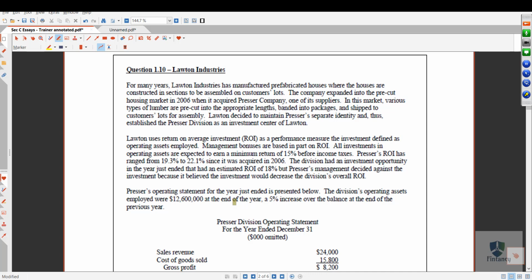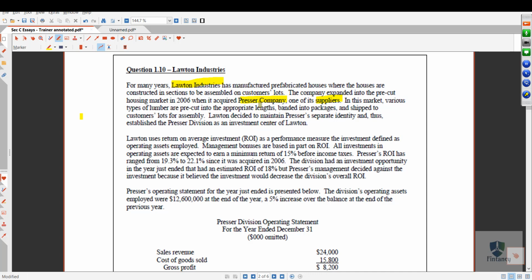Now see, we have purchased this company, right? There is a company called Pressure Company which was our supplier, and we are Lawton Industries and we have purchased it. This is called vertical integration, in the supply chain when you acquire your supplier, to maybe get some economies of scale and to perform more effectively and at less cost.